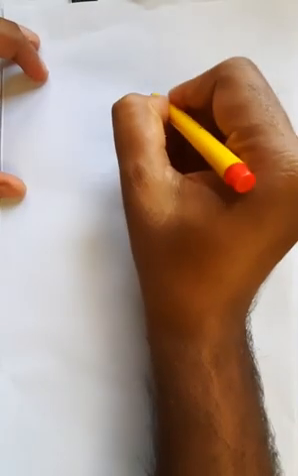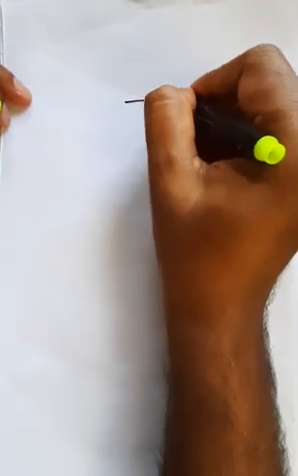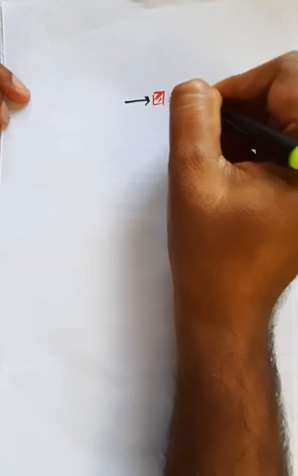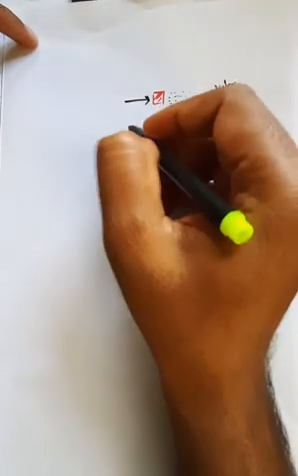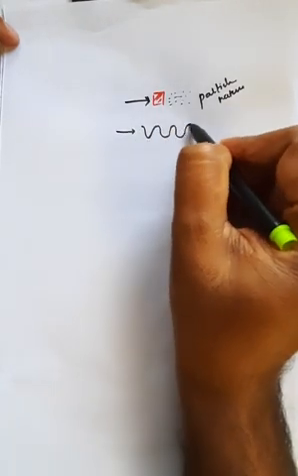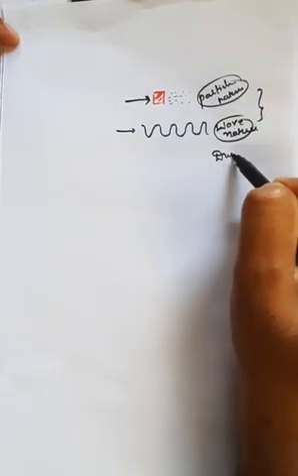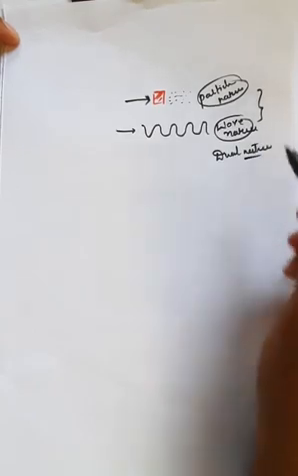If there is a light radiation and there is any kind of material, and the light radiation falls on it, it shows the particle nature. The light radiations show the particle nature, right? But we also studied that light radiations can propagate in the form of waves. That is generally called wave nature. The combined form of this particle nature as well as wave nature is generally called dual nature of light.